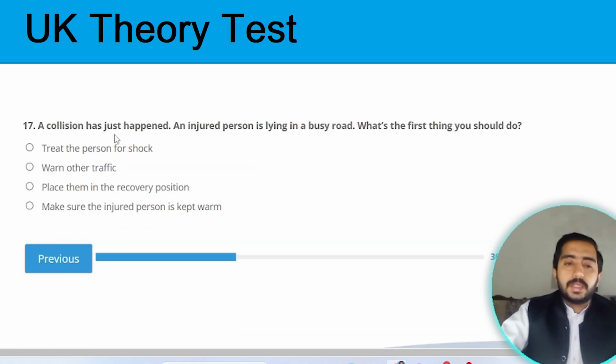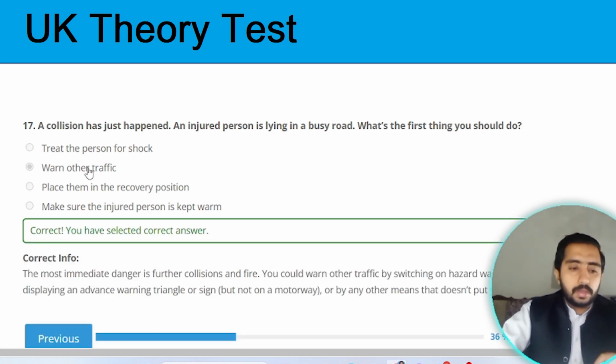A collision has just happened. An injured person is lying in a busy road. What is the first thing you need to do? You need to warn other traffic. Option B is the correct one.